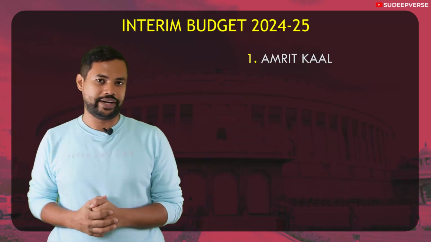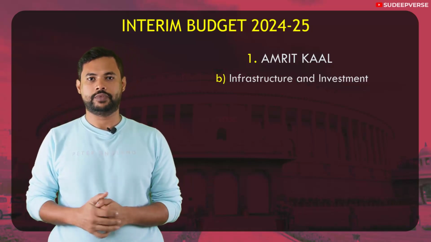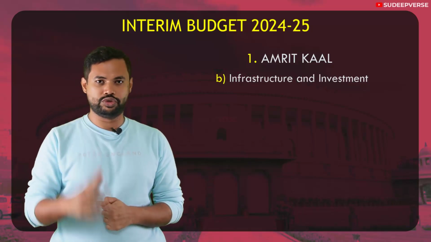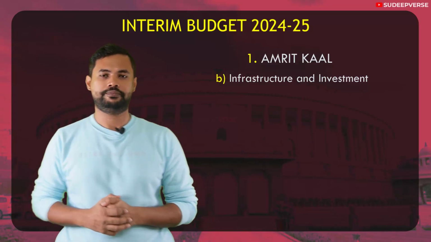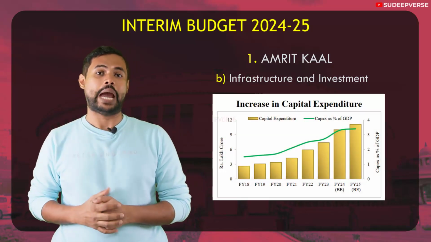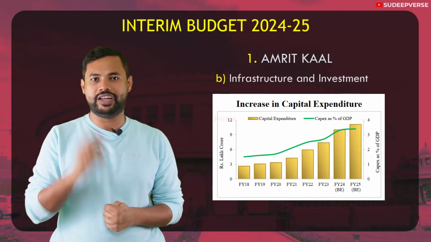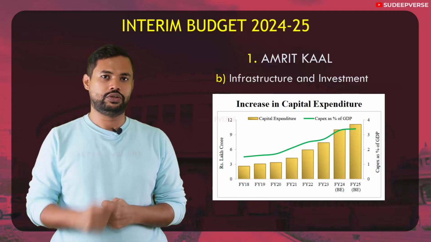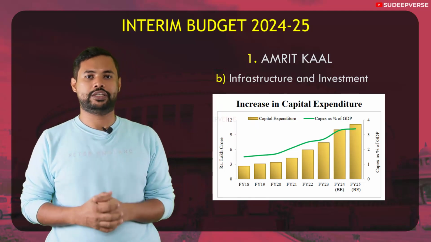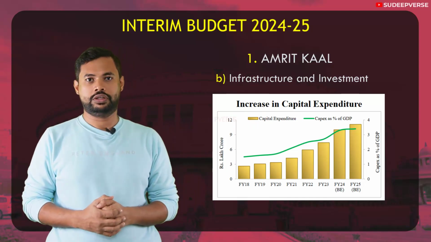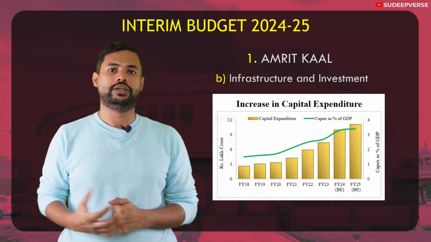So let's go to the second vertical under Amrit Kal, that is infrastructure and investment. Here are very important statistics that you can use in your mains exam to show how India has progressed in the field of infrastructure. If you take the increase in capital expenditure, there has been a steady rise from fiscal year 18 to fiscal year 24. You are seeing a steady rise in capital expenditure for the last 6 years, which shows that India is increasing its assets and reducing its liabilities within its economy.